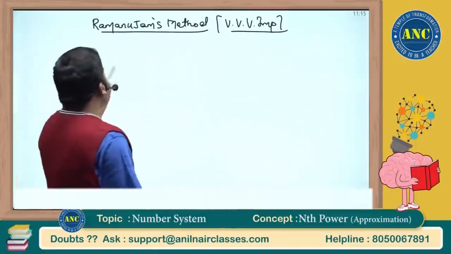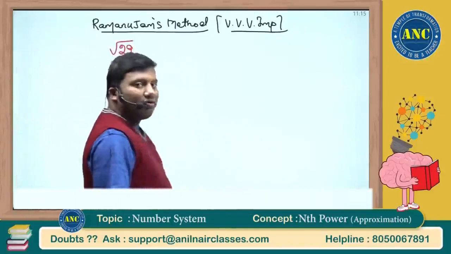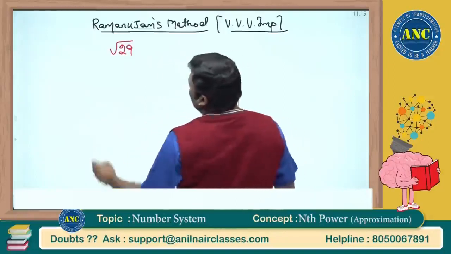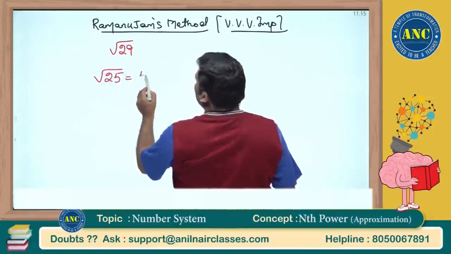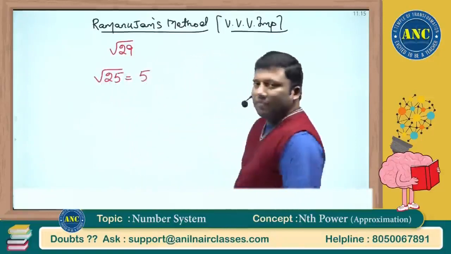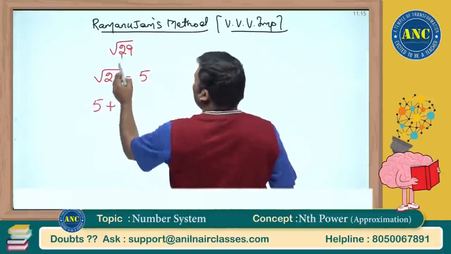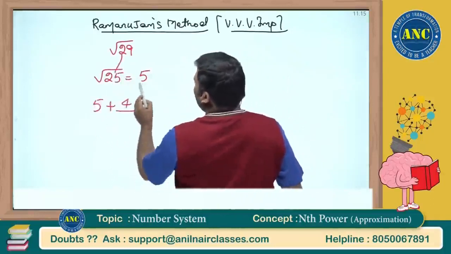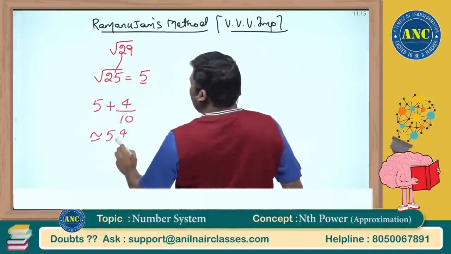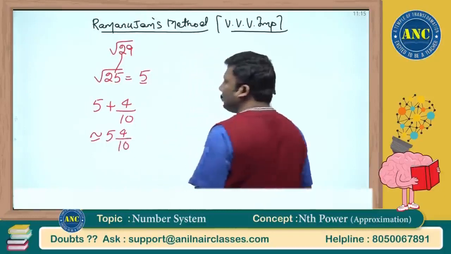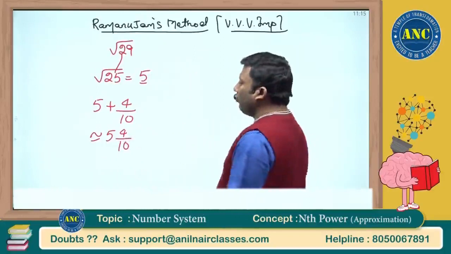Now Ramanujan's method for the square root of 29. It is just greater than the nearest perfect square. Root 25 is 5. 5 plus the difference between 29 and 25. What is the difference? 4. Double this value, 10. So both are approximated values. Trachtenberg method has given us 5 and 4 by 11. Ramanujan's method will give you 5 and 4 by 10.